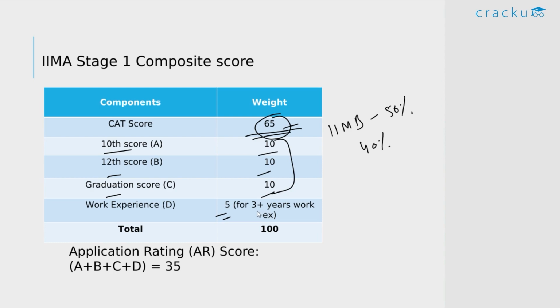Usually for 3+ years of work-ex, you get all the 5 points. Now let's see how they come up with these points. They have something called the application rating score, which makes up to 35 points. So these are those 35 points.